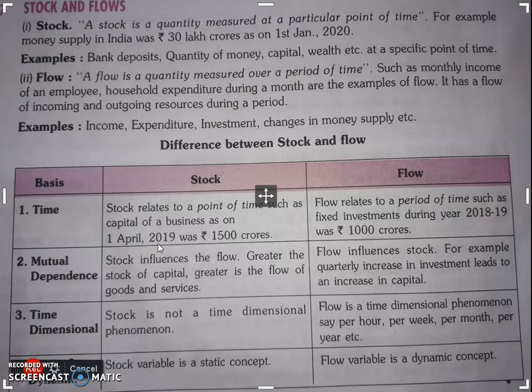So it's a flow concept. We take into account how much investment was fixed in the particular year. When we add all these things, we get the flow variable.